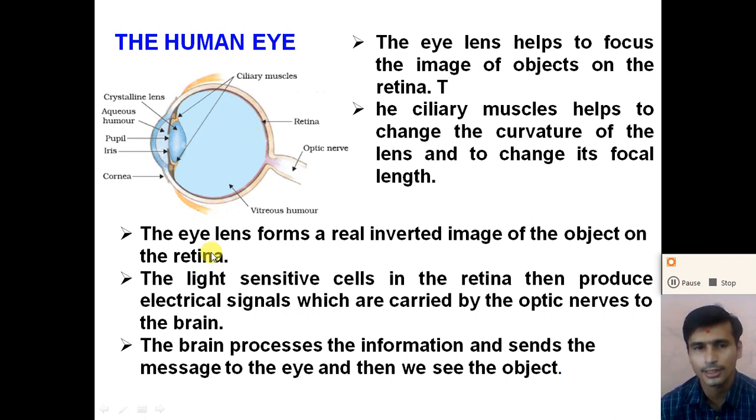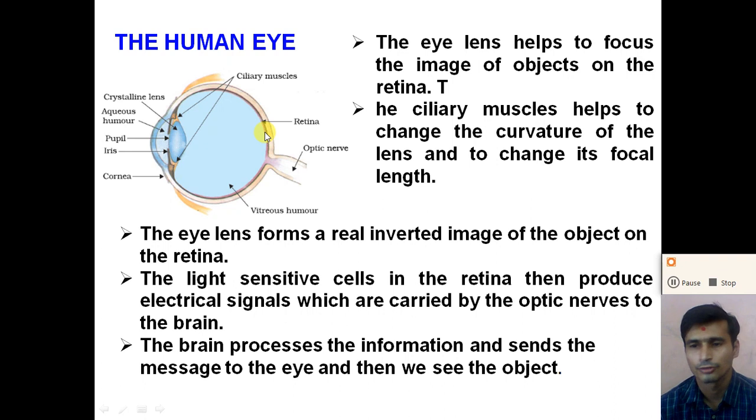So here, due to this eye lens, the image is always formed on the retina, not above, beyond, or away from the retina. So we must form an image on the retina, so we need to adjust the focal length of the lens, because some objects are near to our eye and some objects are far.